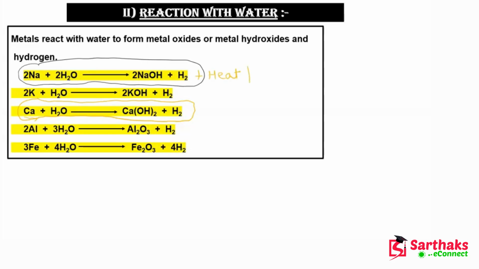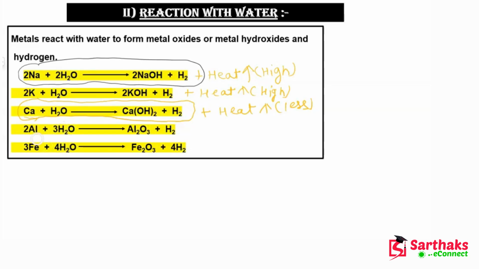In the above two reactions, heat is very high, here and here. But in this third reaction, the heat will not be that high, heat is less. I hope guys, these three reactions are clear to you.